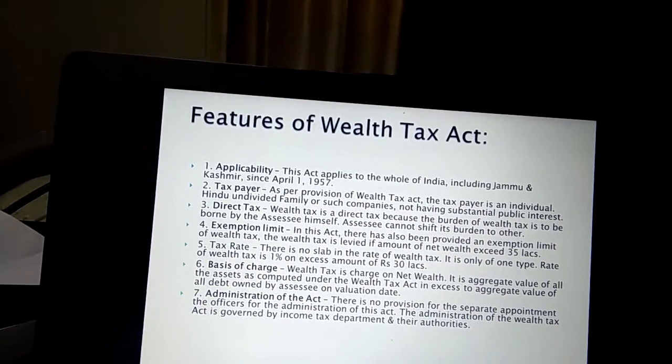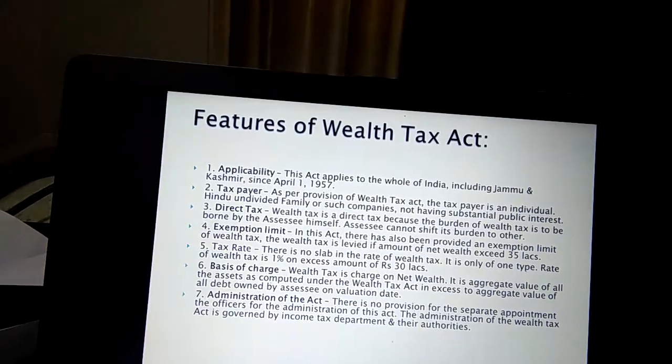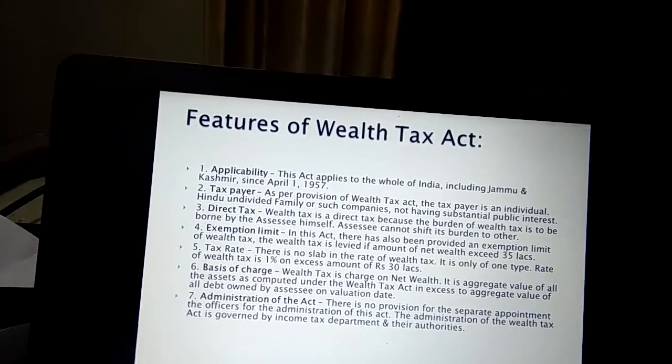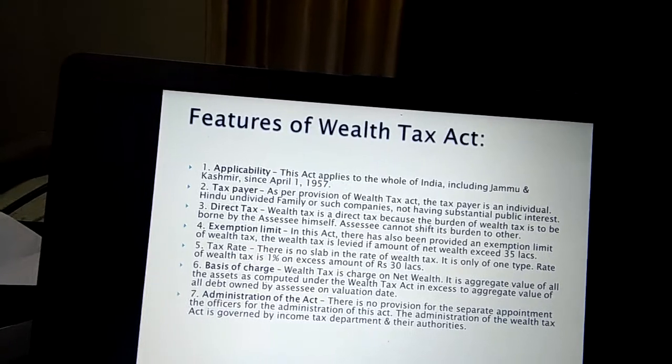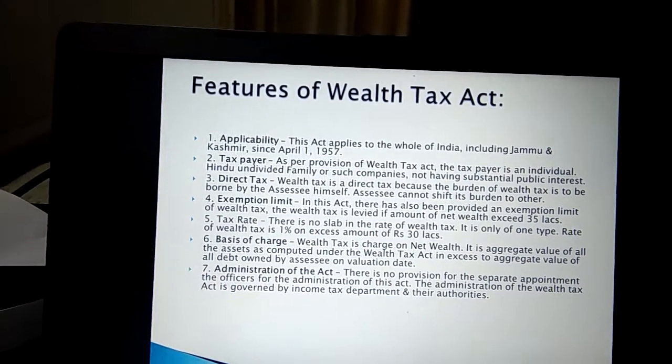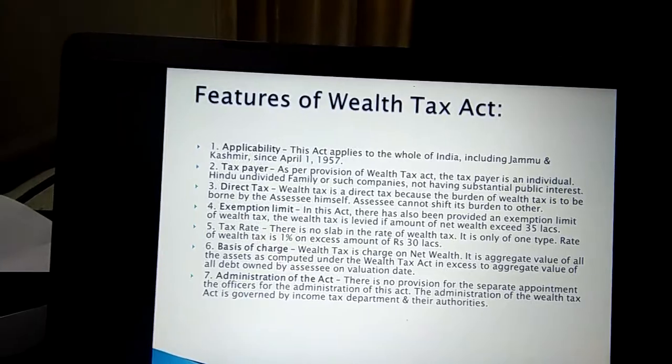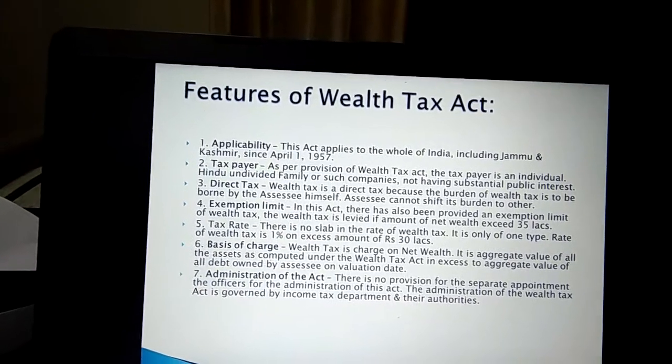Administration of the act. There is no provision for the separate appointment of officers for the administration of this act. The administration of the Wealth Tax Act is governed by the income tax department and its authorities. That is, there is no wealth tax department. The income tax department looks after the wealth,